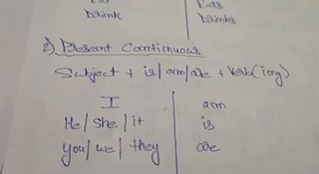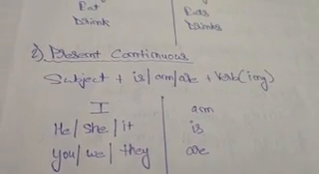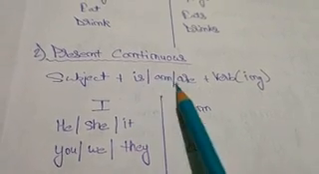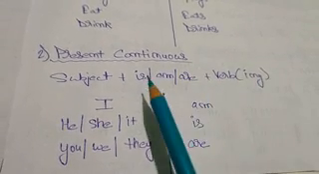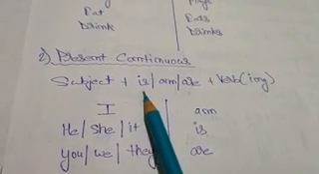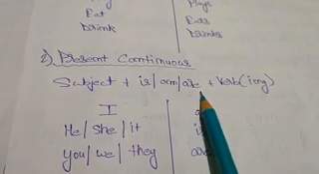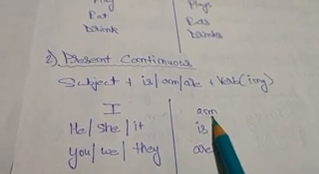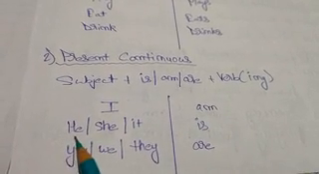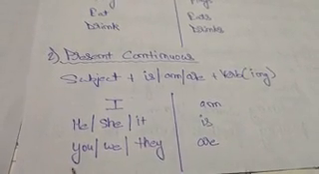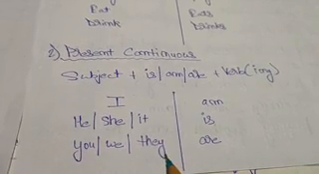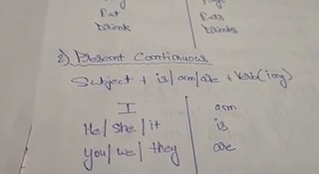Okay, now come to the present continuous tense. Subject plus is, am, are plus verb ing. So here we have is, am, are. With I we have to use am. With he, she, it we have to use is, and with you, we, they we have to use are.